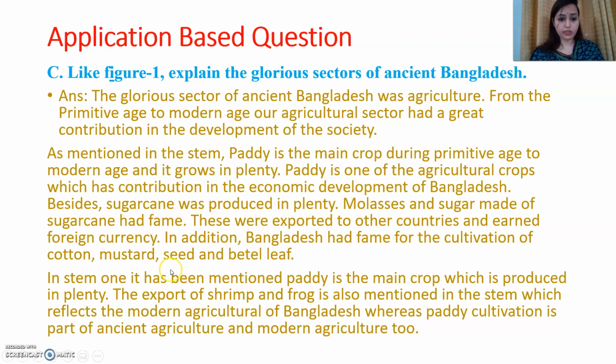Now see the next thing, these were exported to other countries and earned foreign currency. In addition, Bangladesh had fame for the cultivation of cotton, mustard seed, and betel leaf. So what are the things? Again see, Bangladesh had fame for the cultivation of cotton, mustard seed, and betel leaf. So all are agricultural products, and agriculture is one of the very glorious sectors of ancient Bangladesh.